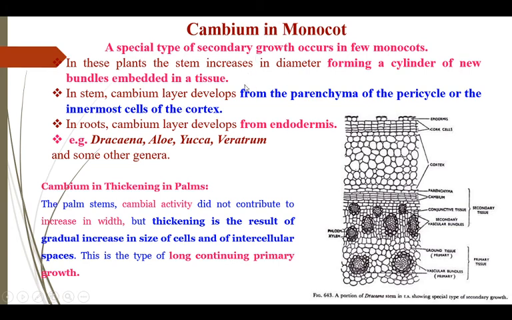Cambium in monocot. In a few monocots, cambium is present, for example Dracaena and Yucca. In these plants, there is formation of vascular tissue in the cortex region, whereas in root, this cambium layer is formed in the endodermis. Palm does not show any type of secondary growth, but it shows increase in thickness due to the gradual increase in size of cells and intercellular spaces. And this type of growth is known as long continuing primary growth.